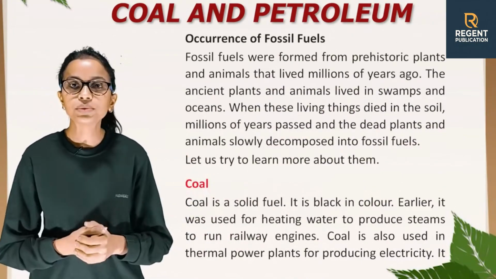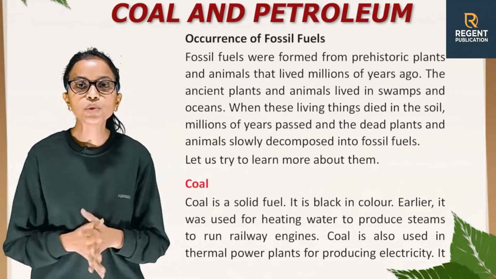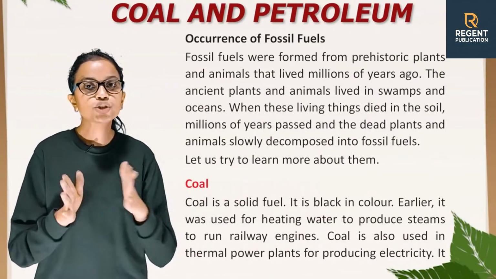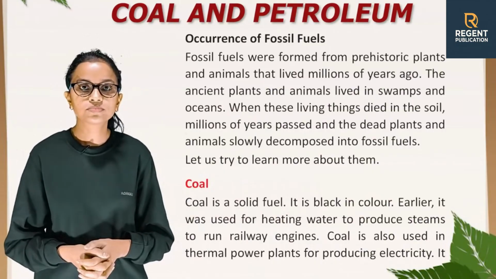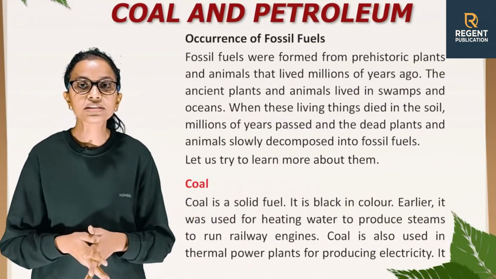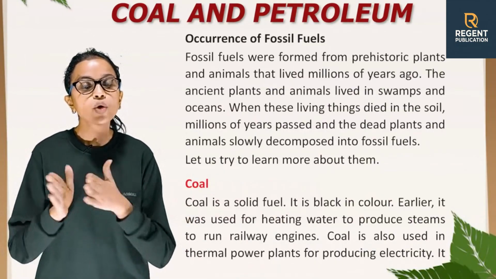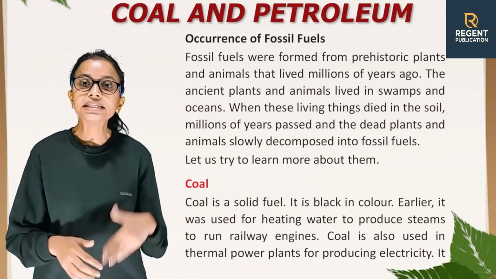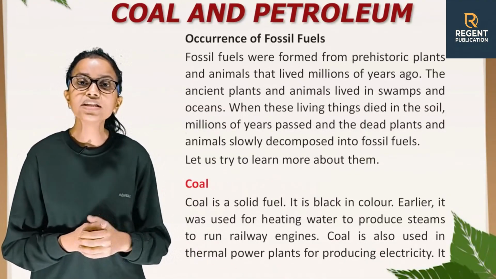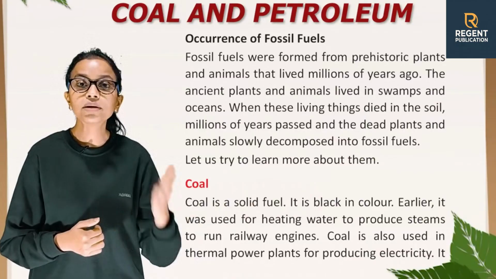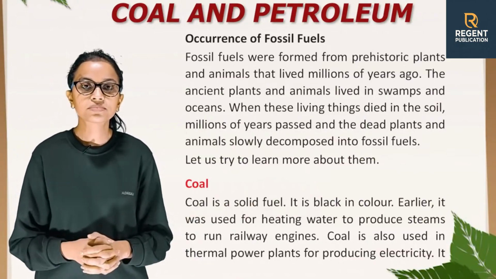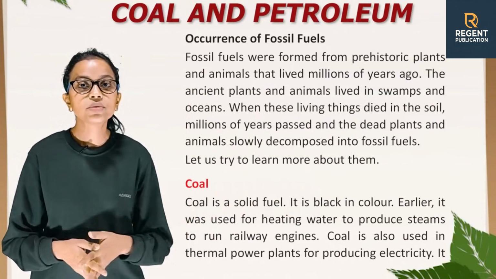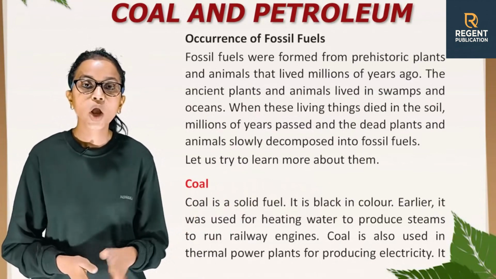Occurrence of fossil fuels. Fossil fuels were formed from prehistoric plants and animals that lived millions of years ago. The ancient plants and animals lived in swamps and oceans. When these living things died in the soil, millions of years passed and the dead plants and animals slowly decomposed into fossil fuels. Let us try to learn more about them. Coal.